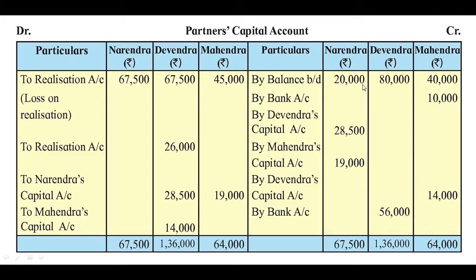So only these two amounts are recorded here. We have to find the difference. Normally in case of an insolvent partner the debit side is heavier than the credit side. For Narendra, the debit side total is 67,500, while on credit side only rupees 20,000 is recorded. So there is a deficiency of rupees